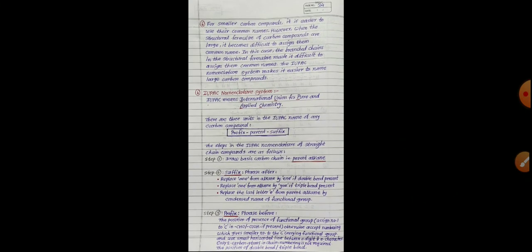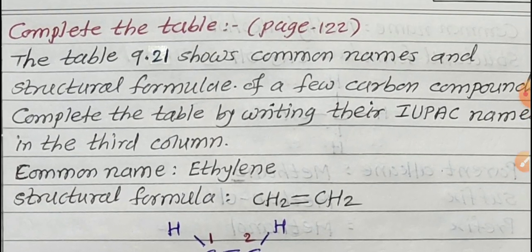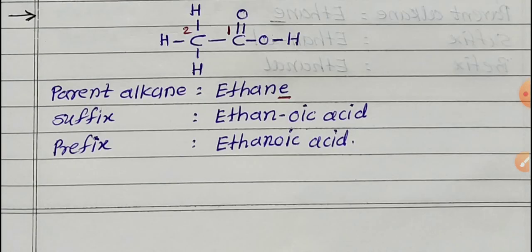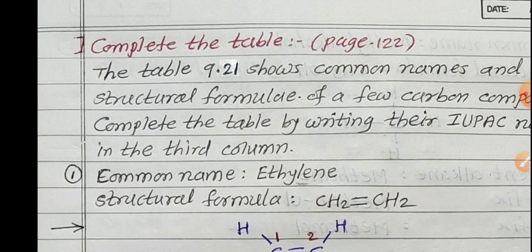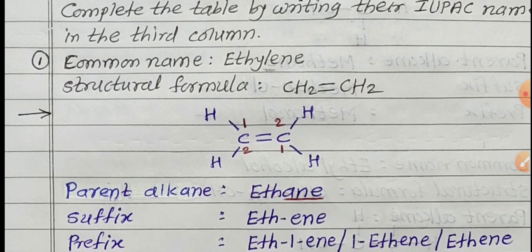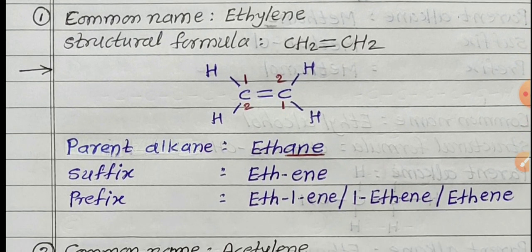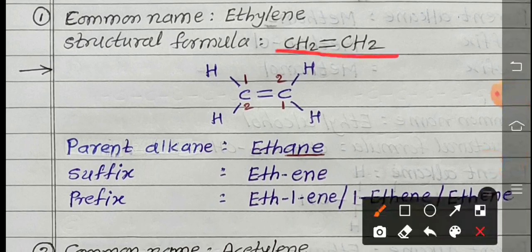Now check that. I will show the answers here. Complete that table given on page number 122. The question is already given. Now start from the first. Common name is given, ethylene. Structural formula is CH2 double bond CH2. This is the condensed structural formula. The actual structural formula we are drawing here.